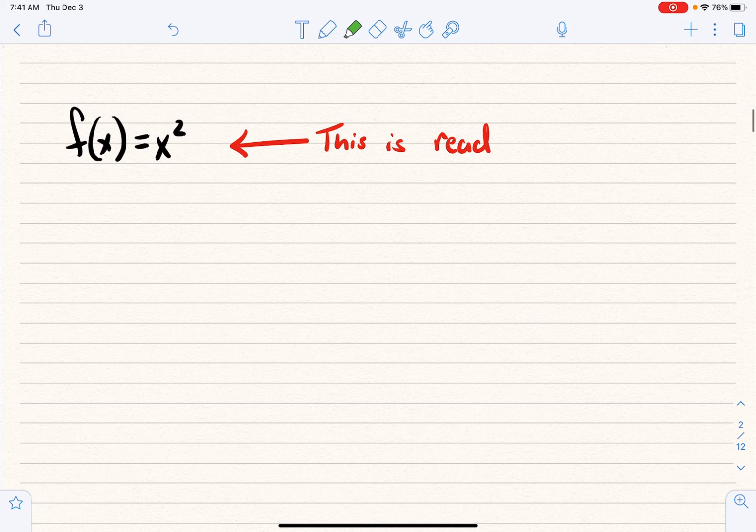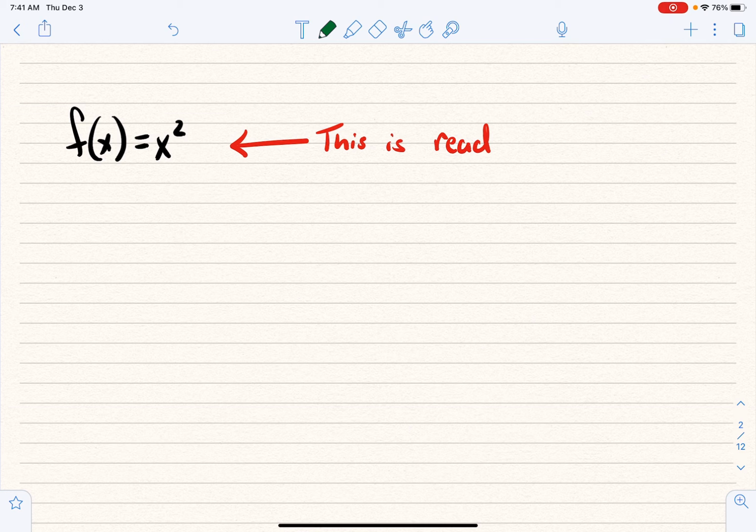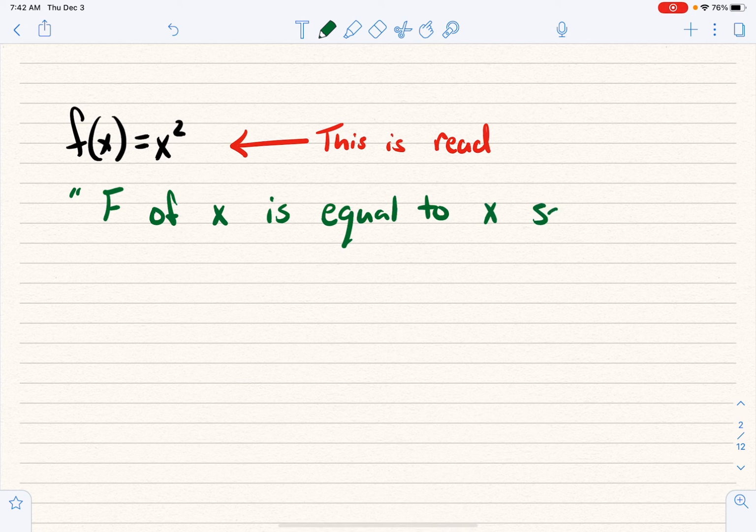So first, let's take a look at this. How in the world would I read this? Just so you don't sound goofy, if I had to see this in the book, I would literally read that f of x is equal to x squared. That's literally how I'd read that. I'd look at this and go, f of x is equal to x squared. This isn't f times x or f parentheses x. It's f of x is equal to x squared. Or the function f is f of x is equal to x squared.